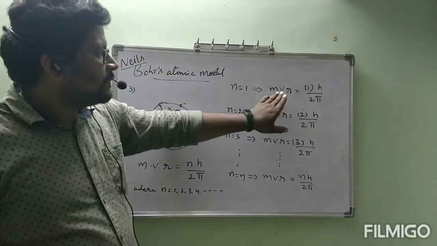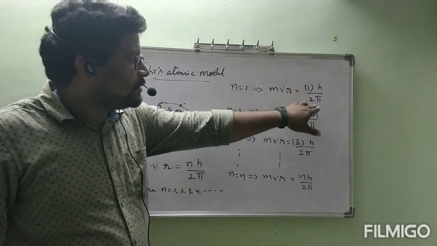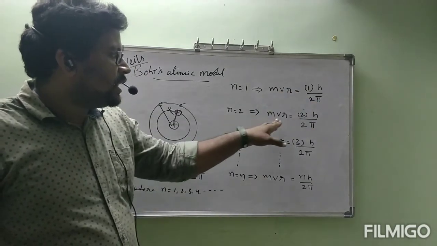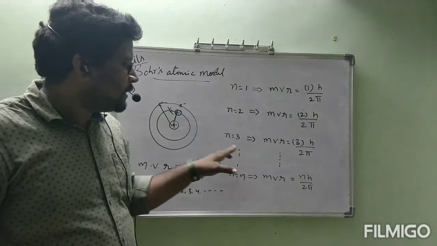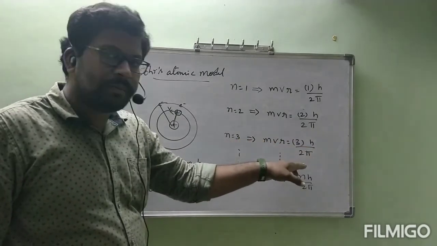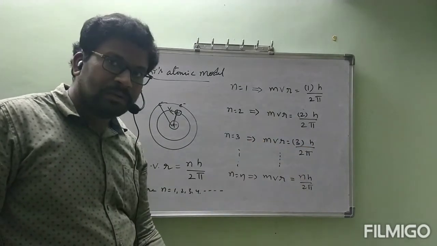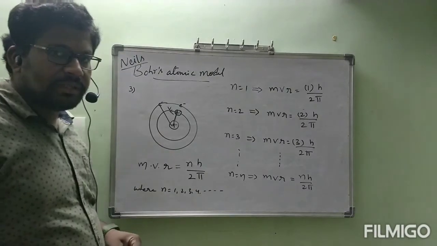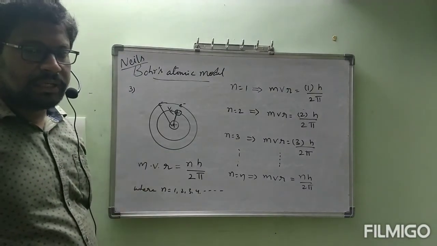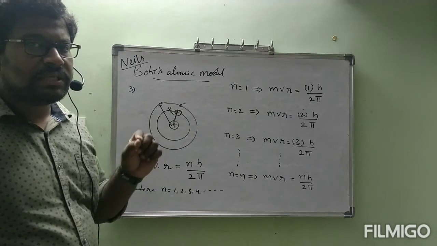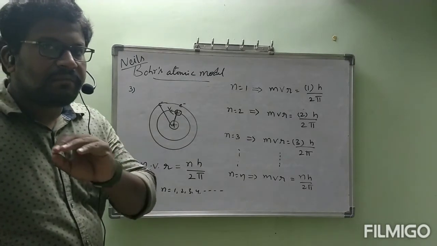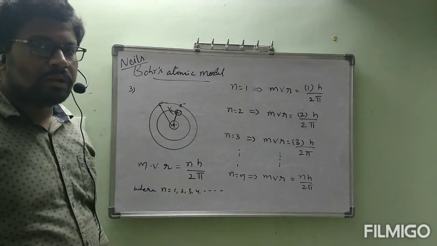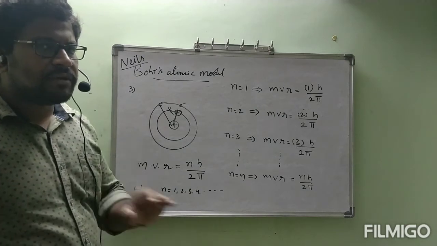Okay, now let us see. mvr is equal to 1h by 2 pi. Next, n is equal to 2, mvr is equal to 2h by 2 pi. n is equal to 3, mvr is equal to 3h by 2 pi. Like that it will be continued. I would like to say one thing, that is, what is meant by a constant? Constant is the value which never be changed.